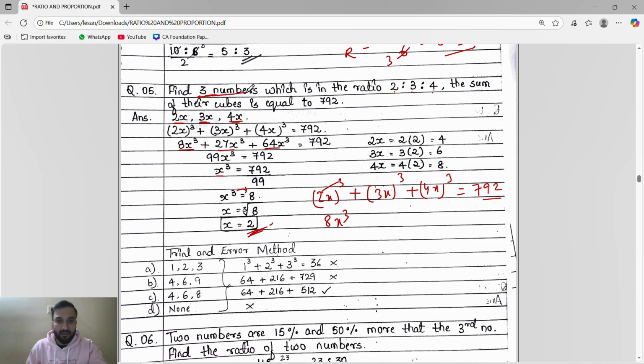Okay, you have to find the three numbers. The numbers are 2x, 3x, 4x, right? Numbers in the ratio 2 is to 3 is to 4, what will we write? We will write 2x, 3x, 4x. So x is what? 2. So 2 is 4, 3 is 6, 4 is 8. Numbers are 4, 6, 8. Khatam.